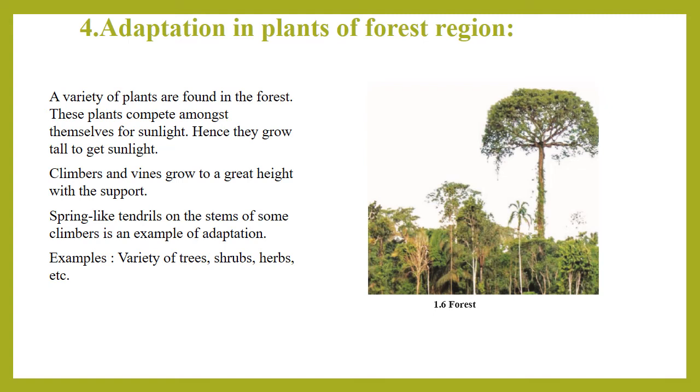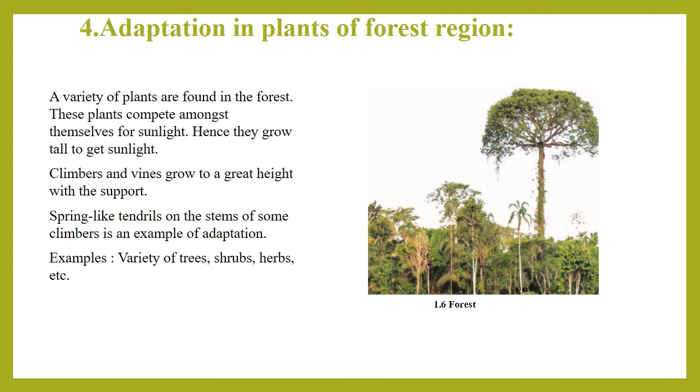Those climbers give out spring-like tendrils which coil around the support, and they keep on taking support and rise up and up. So these are some of the adaptations seen among the plants of the forest region.